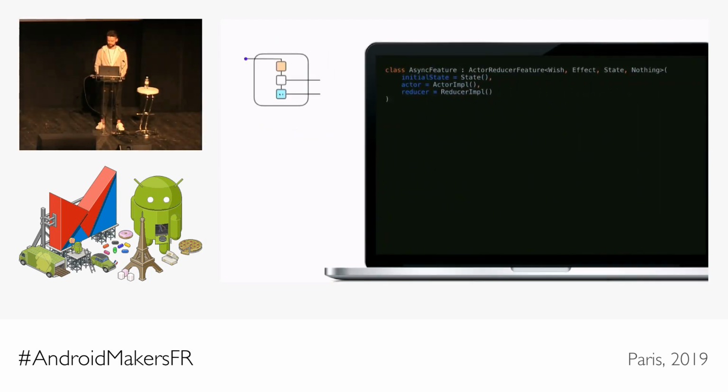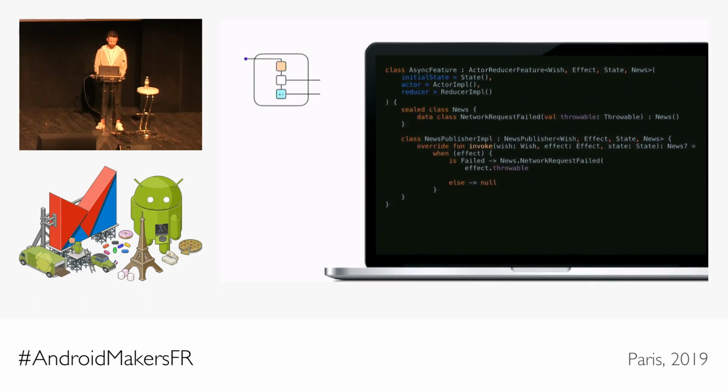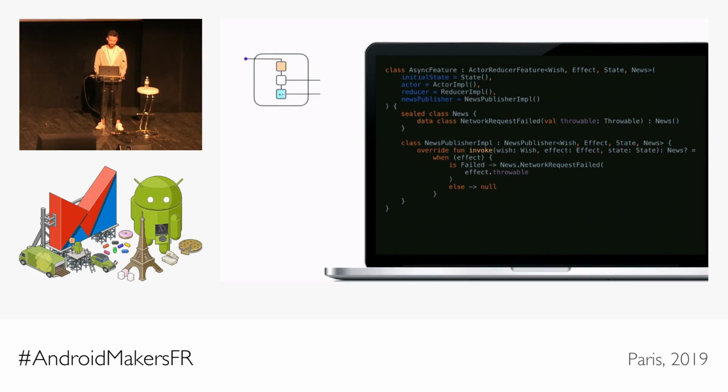So let's add news to the feature. We will have one kind of event, when the network fails. The news publisher, when invoked, will receive the original wish, the effect, and the state that it resulted in. And it's expected to return either news or null. For now, let's just emit the corresponding news if the effect shows network failure. In all other cases, just return null. Otherwise, you can implement any other complex logic here. The only thing left is, again, to pass the news publisher implementation in the constructor.